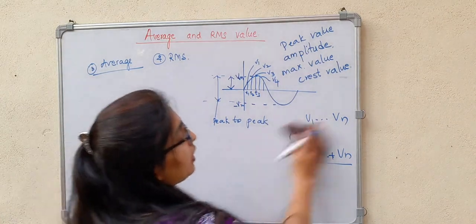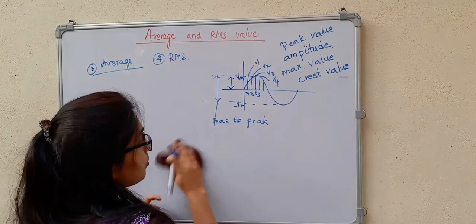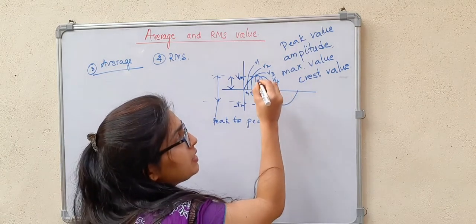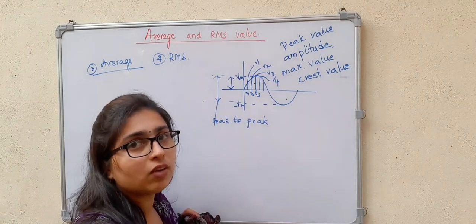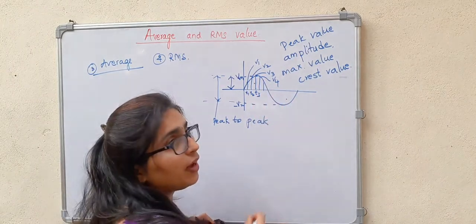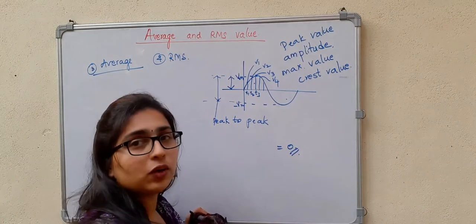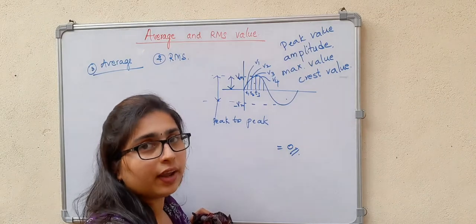And remember, in alternating quantities, that is in AC, if it is symmetrical, that means the positive half cycle is exactly equal to the negative half cycle, then the average value will be equal to 0. Why? Because the positive cancels out the negative.